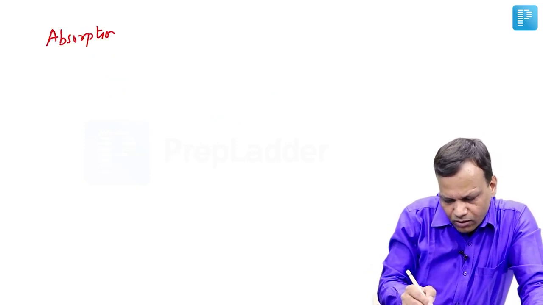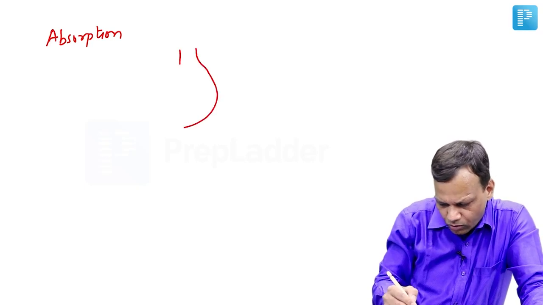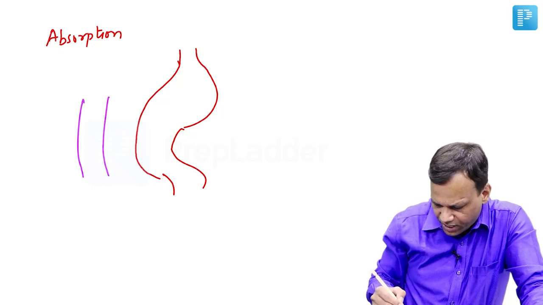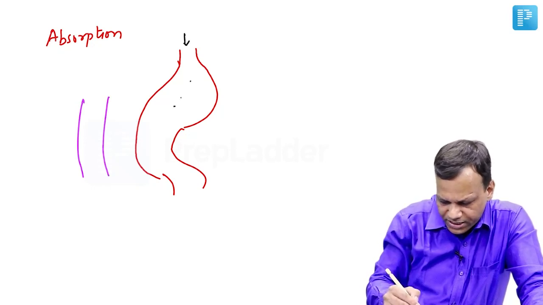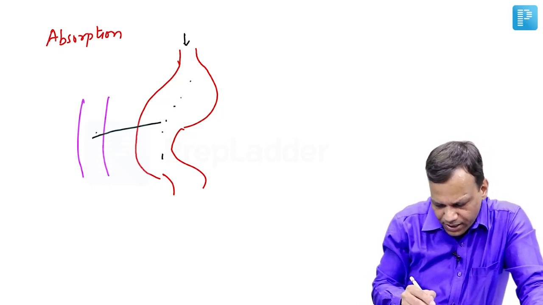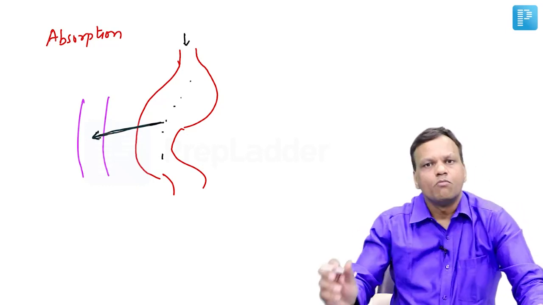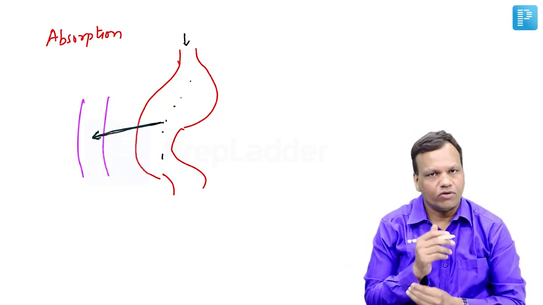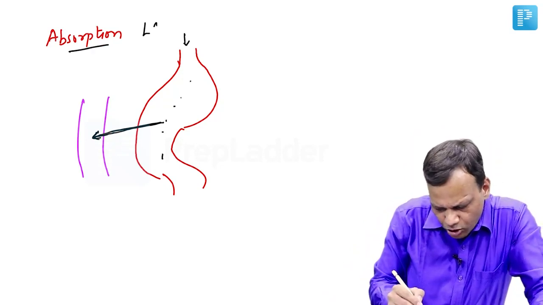So when we give a drug orally, suppose we want the drug to reach the blood. We have given a drug orally, it comes into the GIT, and from there it has to go to the blood. So this arrow means absorption. Movement of drug from site of administration to blood is called absorption. Now absorption depends upon lipid solubility.